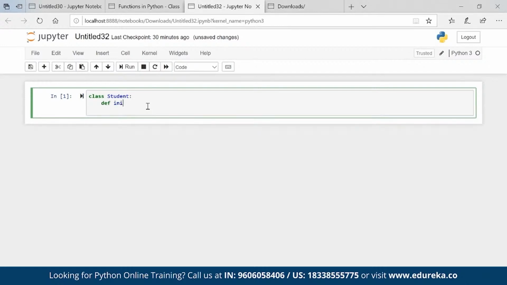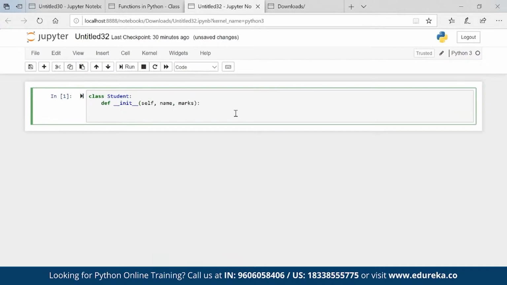def init, self comma name comma marks. Now what is an init? Init is nothing but a constructor. So with this init method, we are creating a function inside a class, and this method is known as a constructor, which is helping us to initiate the instance variables.